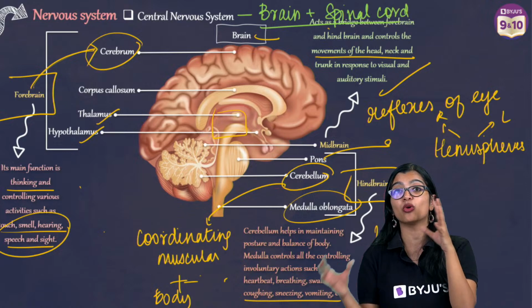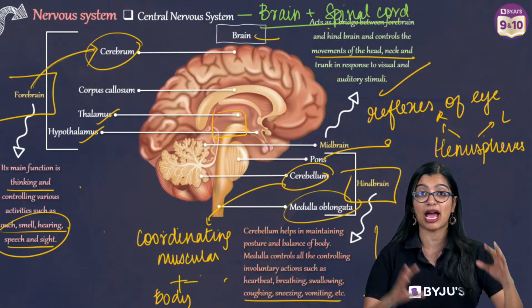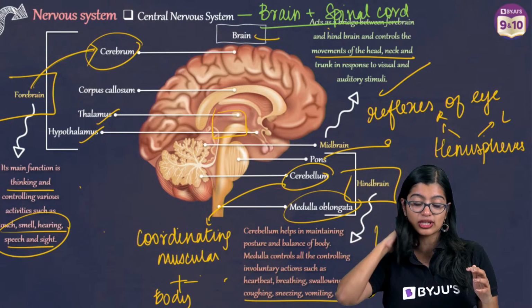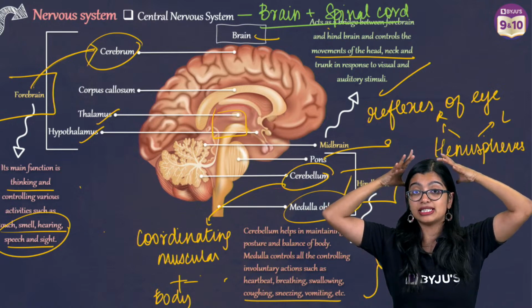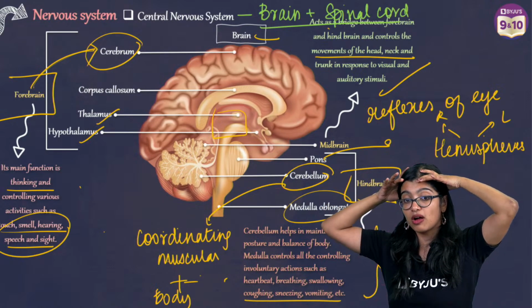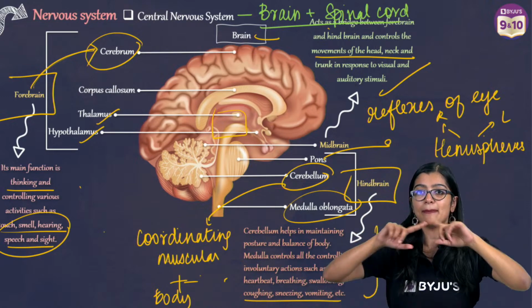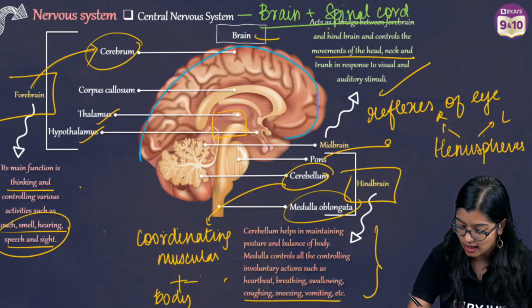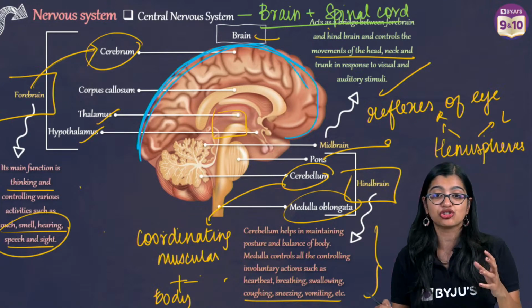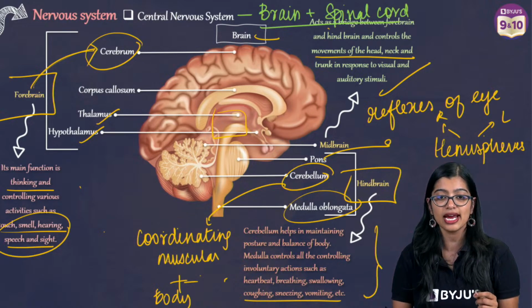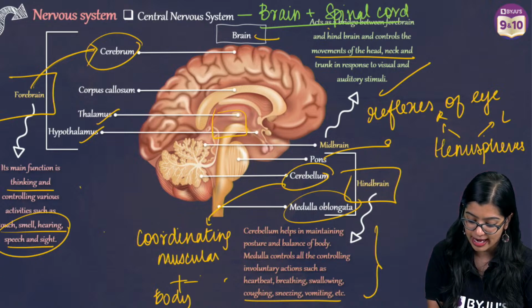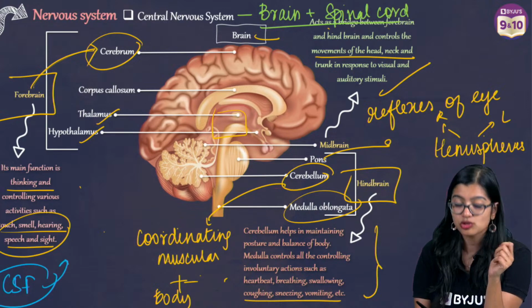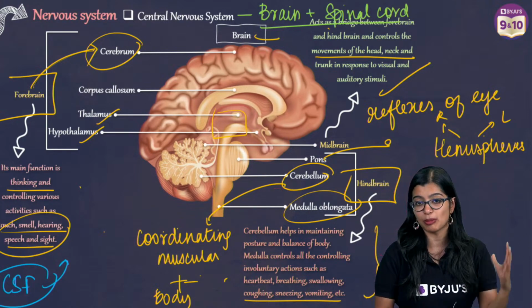So quickly to recap, we know that the brain is a part of the central nervous system, and it controls all the important activities that take place, right? And the brain is protected in the skull, and the part of the skull that protects the brain is what we call the cranium, right? Apart from the cranium, the brain is also surrounded by a membranous structure known as meninges, right? Between the meninges we find CSF, that is cerebrospinal fluid, and this cerebrospinal fluid provides nutrients and also absorbs mechanical shocks.